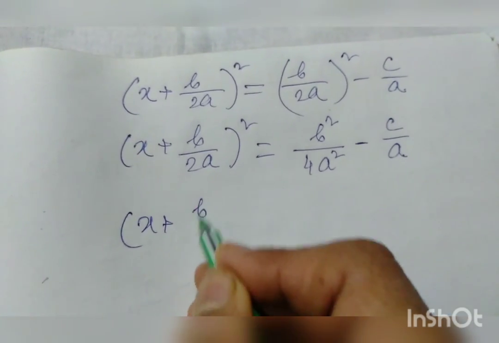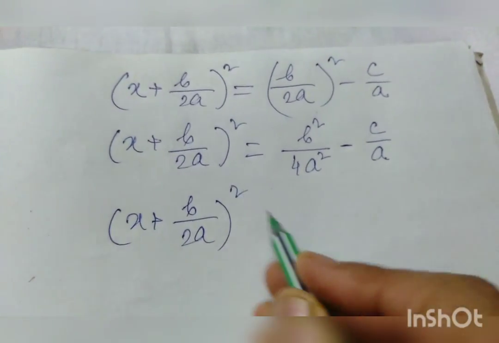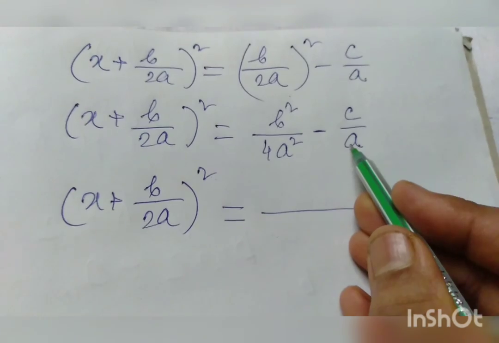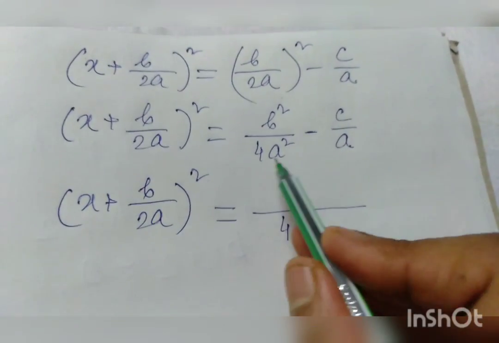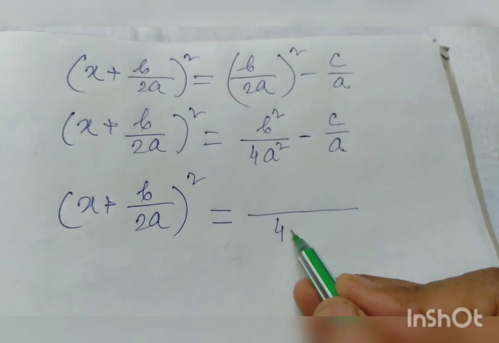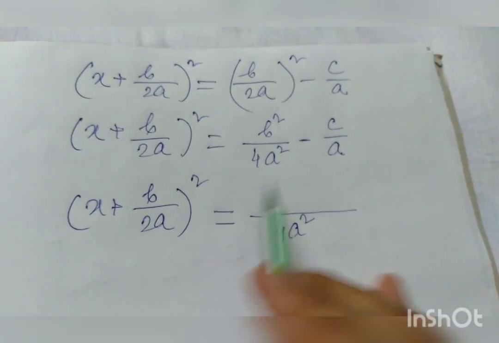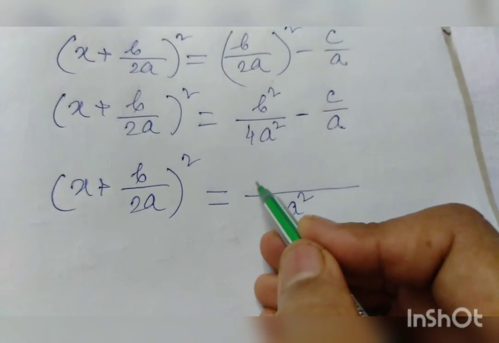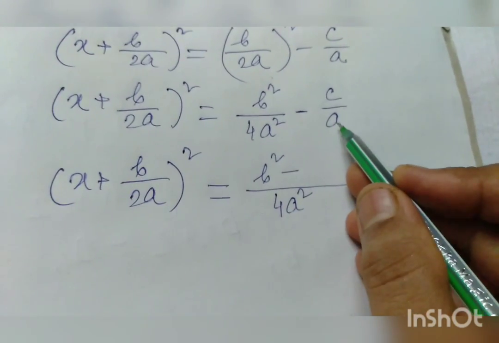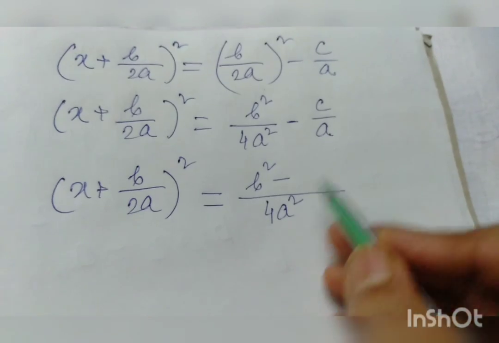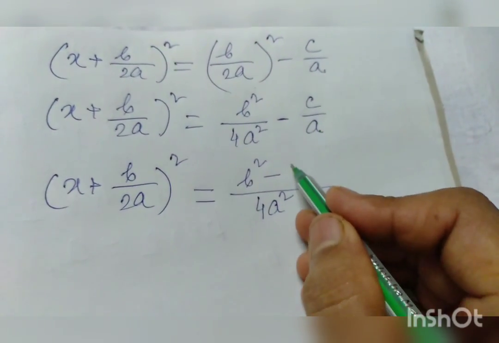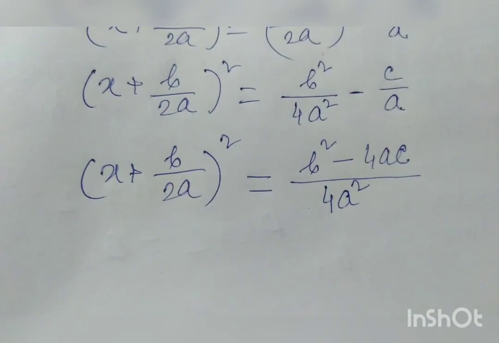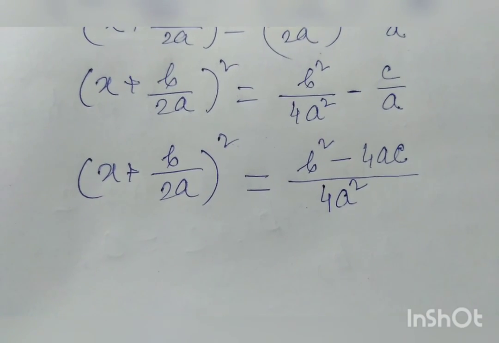Take LCM of 4a square and a. LCM of 4a square and a is 4a square. 4a square divided by 4a square is 1, 1 into b square is b square, minus a into 4a into c, that is 4ac. So b square minus 4ac by 4a square.